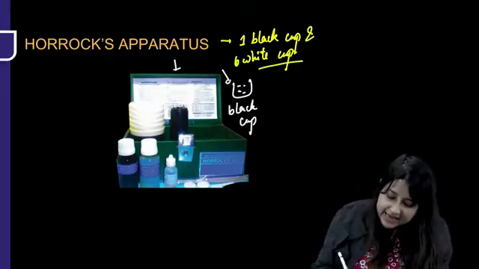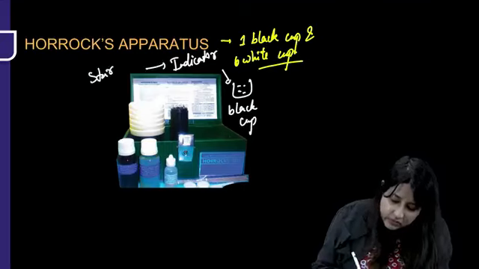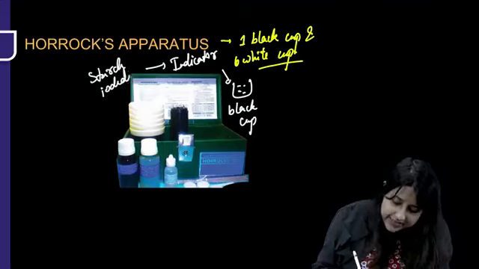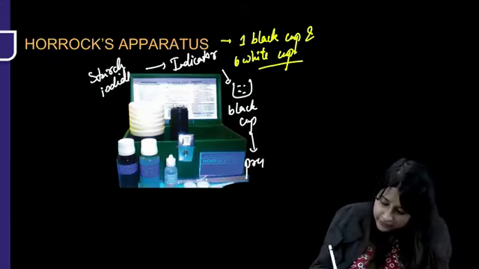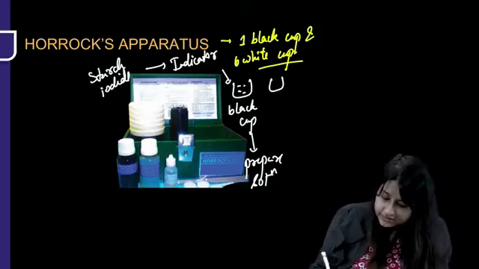And in this, we add the indicator. So, what is the indicator? That is an MCQ in Horrocks apparatus: starch iodide. In the black cup, we prepare the solution, and then you have 6 white cups.